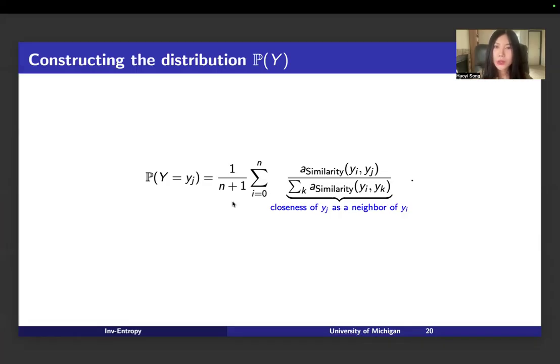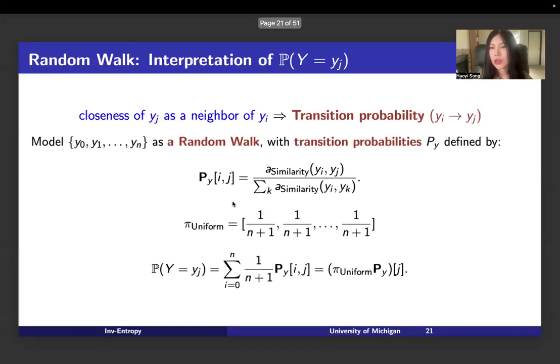It has a really beautiful interpretation in random walk language. We can treat the closeness of yj as a neighbor of yi as the transition probability from yi to yj. Because if yj is a closer neighbor of yi, of course it's easier for yi to transit to yj than to any other points.